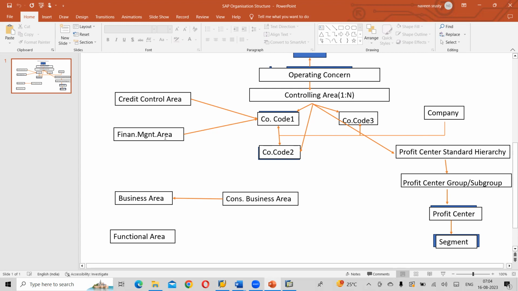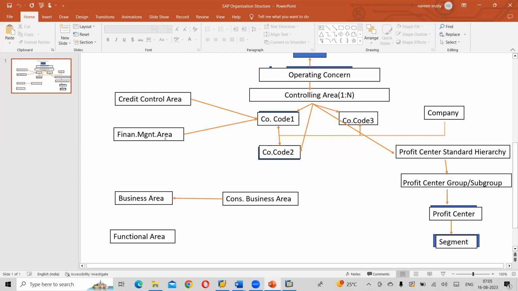I'll tell you what kind of thing they will generate in the segment report. If your client is a manufacturer, how much steel are they producing? From which plant are they producing it? In a month, a year, or a week, how much do they produce, and how much quantity are they selling?